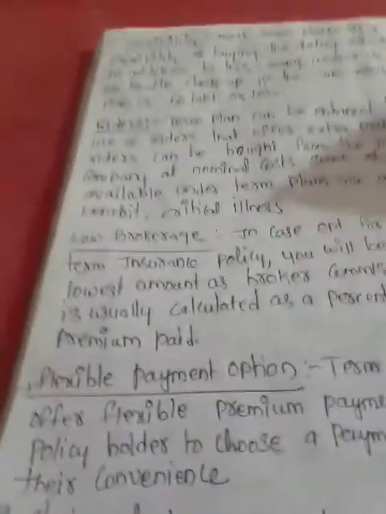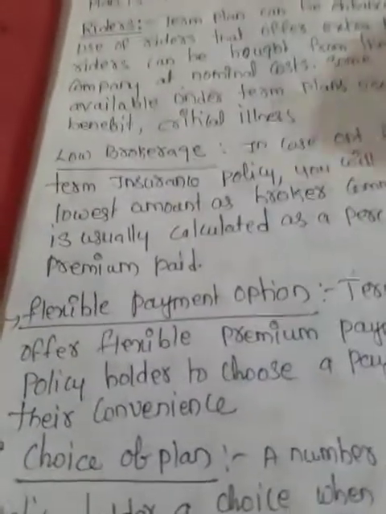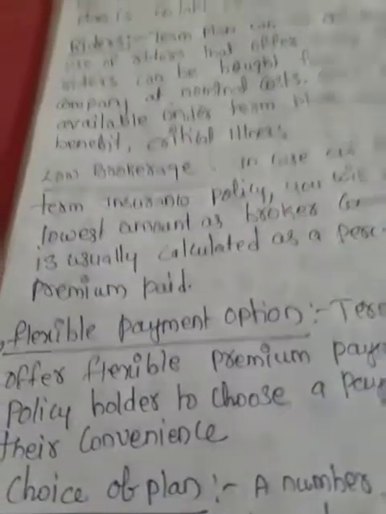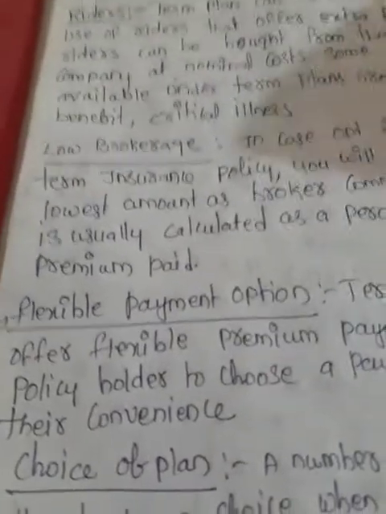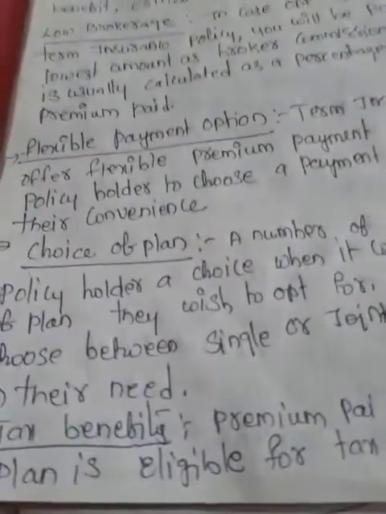Next one is the choice of plan. One more option the insurance company provides for term life insurance is choice of plan. You can take an individual term policy, or you can take a joint term policy for your family members. That option is also provided by the insurance company to the policyholders. Next one is the tax benefit.